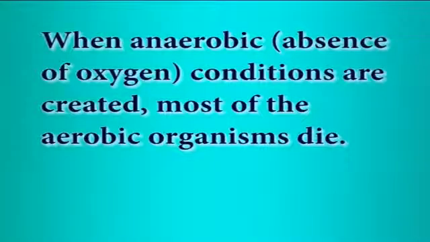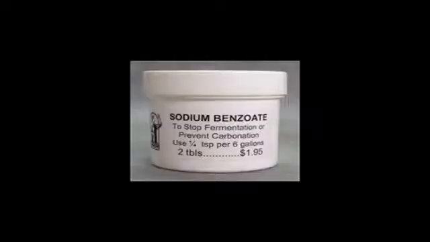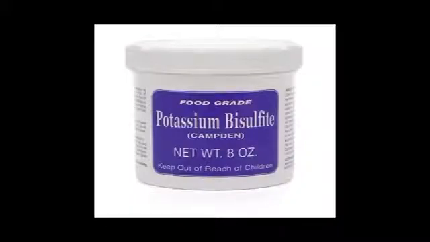When anaerobic conditions, that is, absence of oxygen, are created, most of the aerobic organisms die. The spores may survive, but will be unable to multiply in the absence of oxygen. This principle is used in canning and in packaged foods. Certain chemicals like sodium benzoate and potassium metabisulfite are used as preservatives. However, they should be used within the prescribed limit, as any excess may result in poisoning.